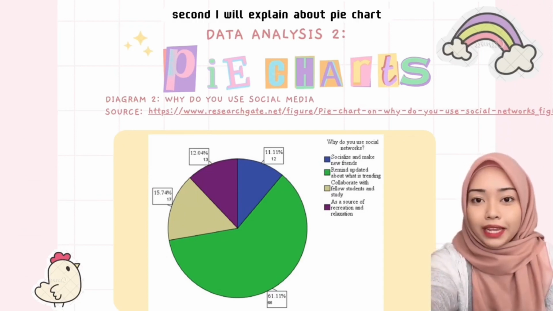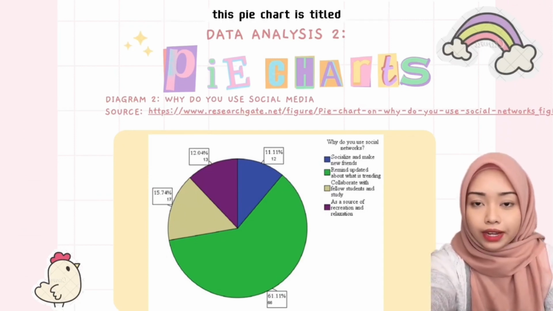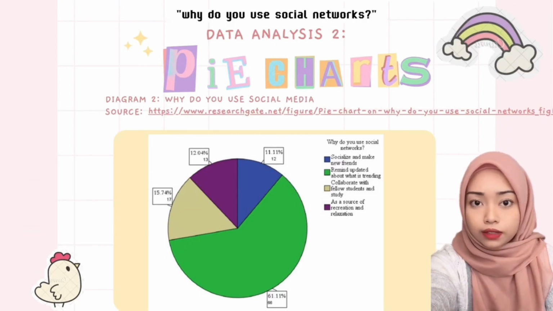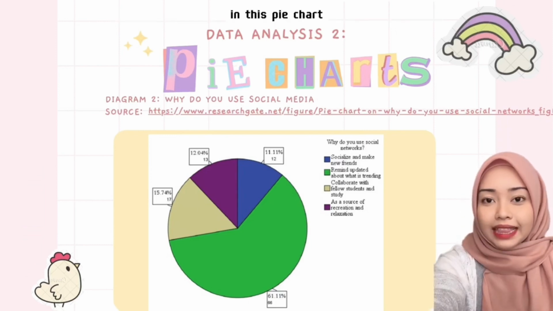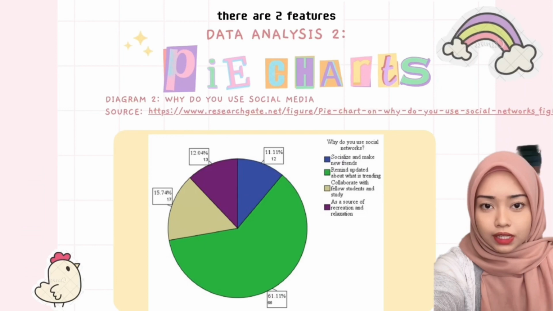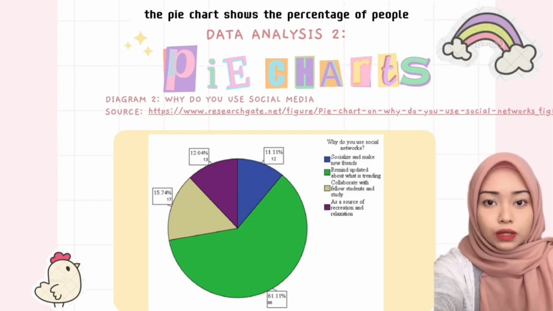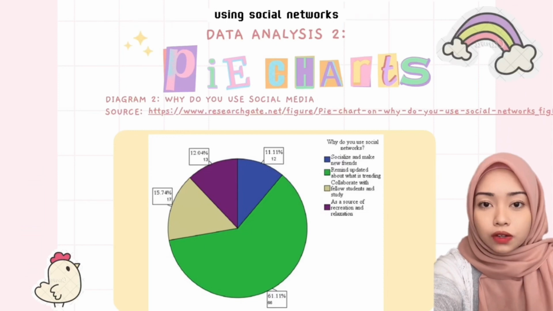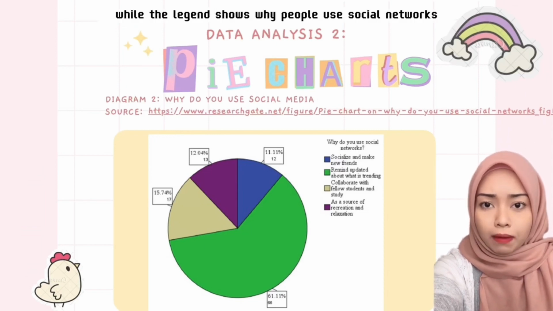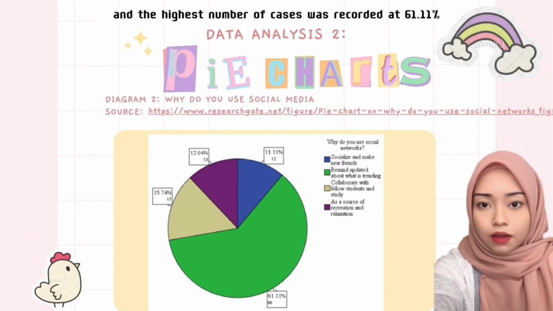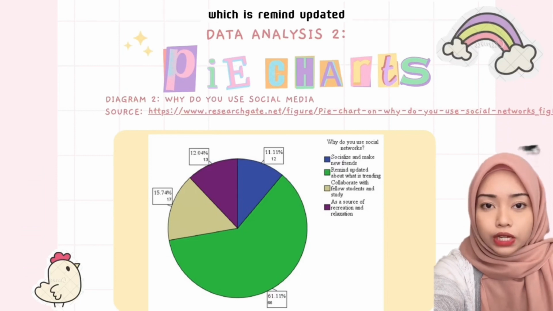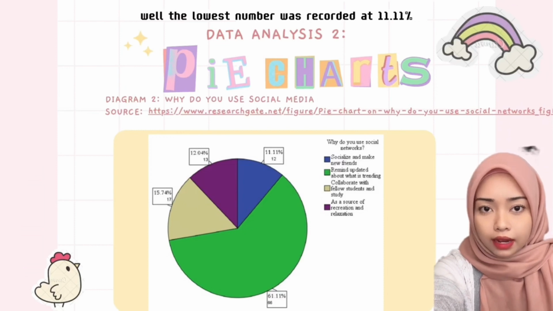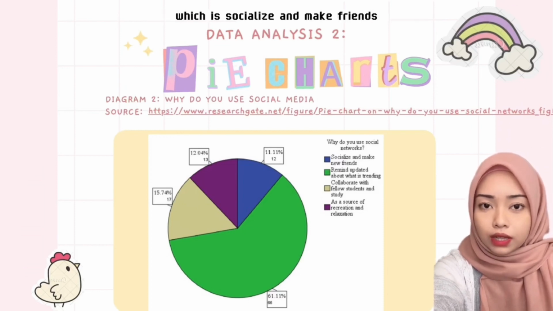Second, I will explain the pie chart. This pie chart is titled Why Do You Use Social Network? Which means people like to use social networks for different reasons. In this pie chart, there are two features. The first one is that the pie chart shows the percentage of people using social networks, while the legend shows why people use social networks. The highest number of cases was recorded at 61.11%, which is remind updated what is trending, while the lowest number was recorded at 11.11%, which is socialize and make.